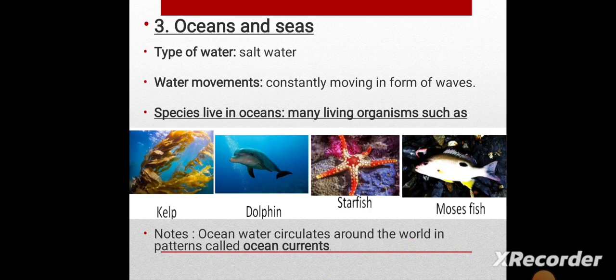Third, we have oceans and seas. Oceans and seas, the type of water is salty water. The water is constantly moving in a form of waves. And what are the species that live in oceans? Like kelp, as you can see in the picture, dolphins, sharks, starfish, Moses fish. The movement of the oceans, or the circulation of ocean water around the world, is in the pattern of ocean currents.